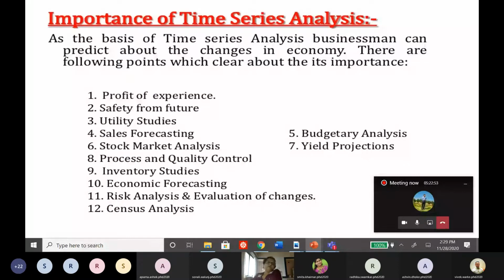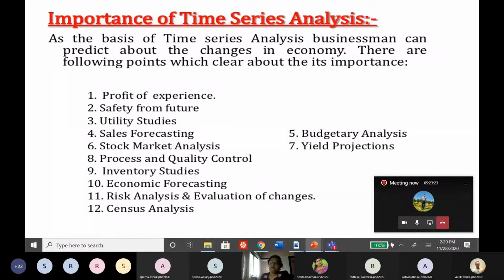Now, as I told you, we can profit from experience, safety from future, utility studies, self forecasting, stock market analysis. In the stock market, time series analysis is used widely. Process and quality control, inventory studies, economic forecasting, risk analysis, census analysis, budgetary analysis, yield projections, or even your financial portfolios, how you manage your own financial budget, everything.